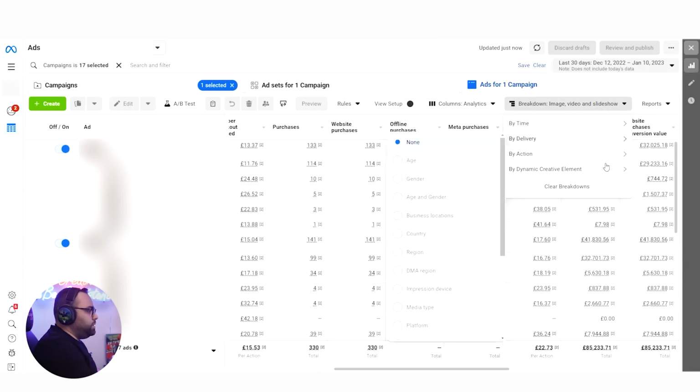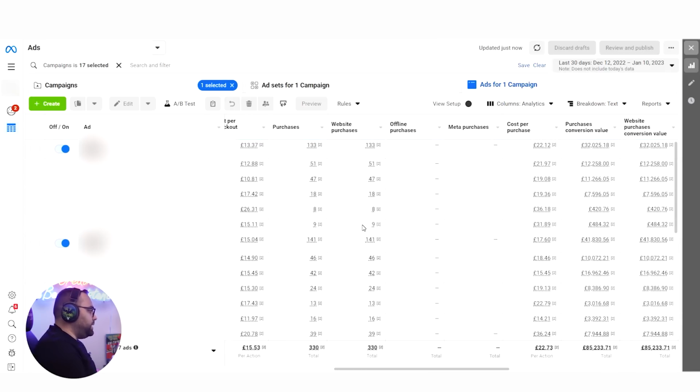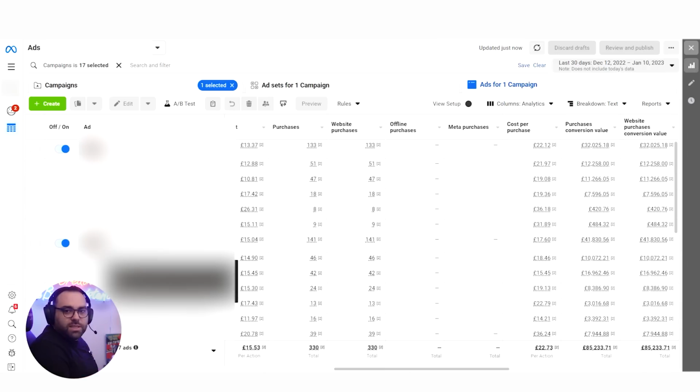The other thing that we could do, because it's a dynamic ad, is break down the text to see what is working. From my experience, the results on the texts are a little bit mixed. Over here we can see that, for example, the second one is very close to the first one. With the copies, it's actually a mix.